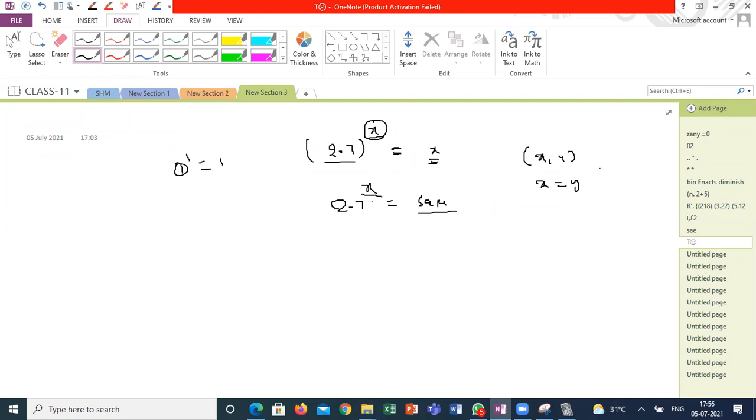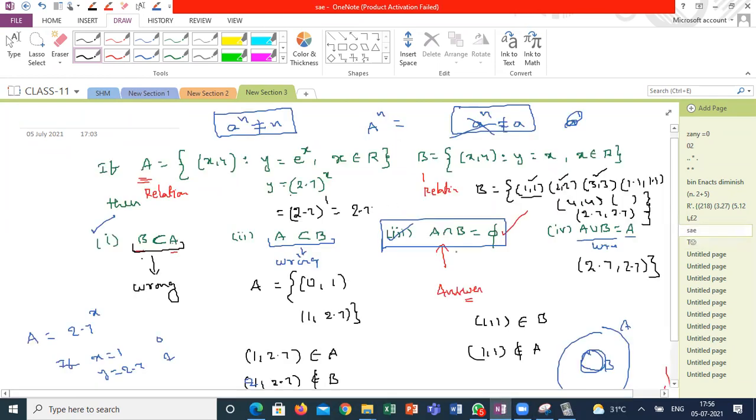So automatically there are no common ordered pairs. What does that mean? The intersection of the two sets will be the null set. So this is how we can discuss it.